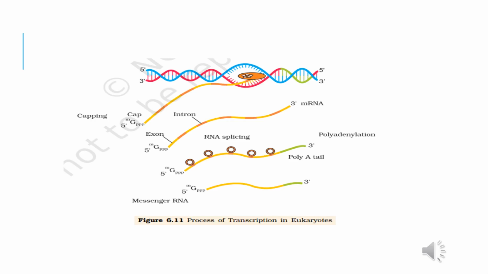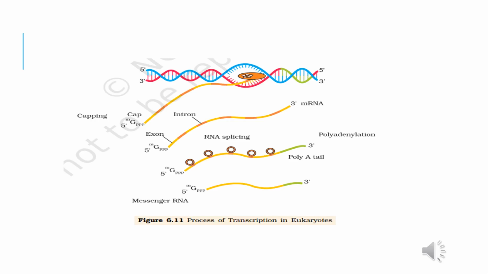And what is the function of tailing? Tailing at the 3' end is called polyadenylation. Tailing or polyadenylation is the addition of a poly A tail at the 3' end of heterogeneous messenger RNA with the help of poly A polymerase. This poly A tail contains adenylate residues, about 200 to 300. Polyadenylation is thought to protect the 3' end from degradation by exonucleases. And now the third process, which I have already told you, is splicing.